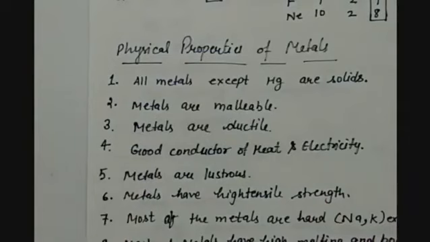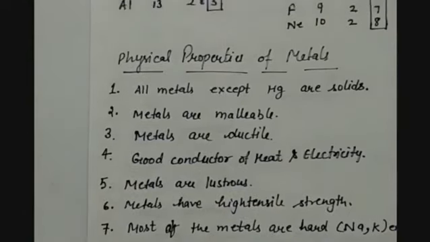And why is it so? Because metals permit heat and electricity to pass through them. Silver, copper and aluminium are very good conductors of heat and electricity both. But silver is the best conductor. Copper is the next best conductor of electricity. Gold, aluminium and tungsten are good conductors of electricity after silver and copper.